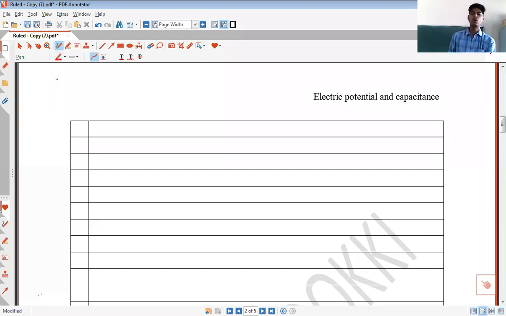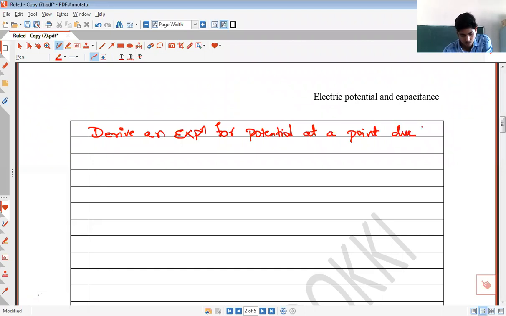potential at a point due to a point charge. We will now derive an expression for potential at a point due to a point charge. Potential at a point due to a point charge.